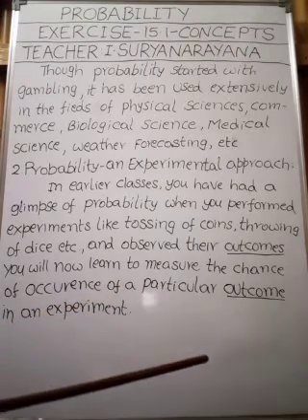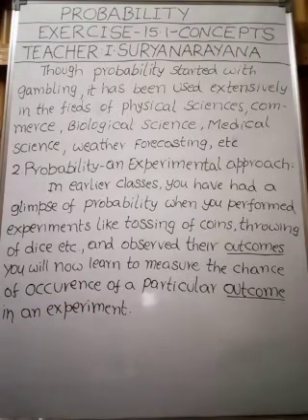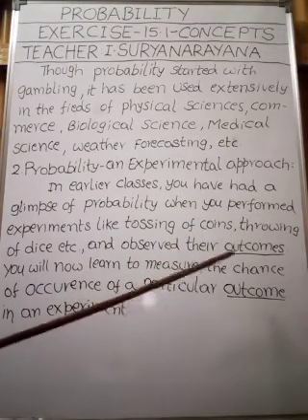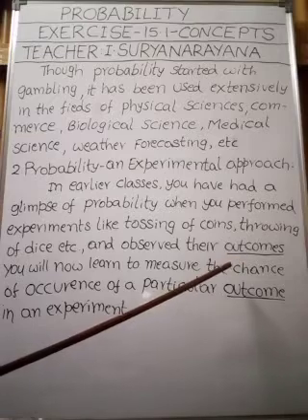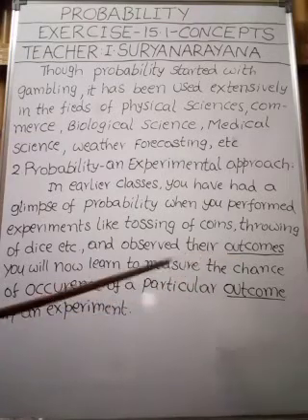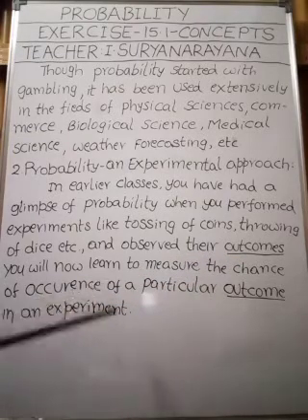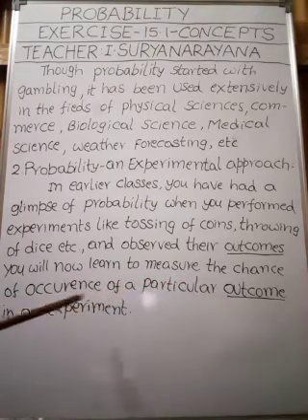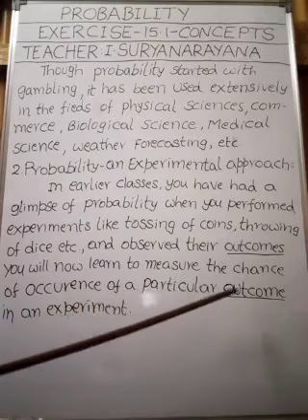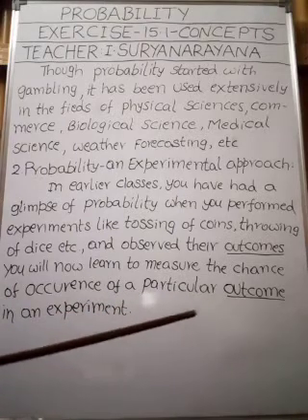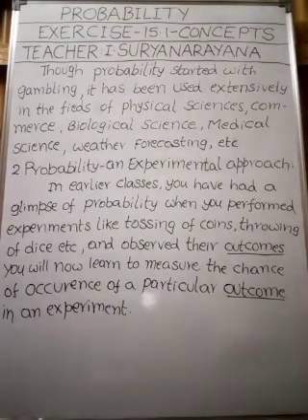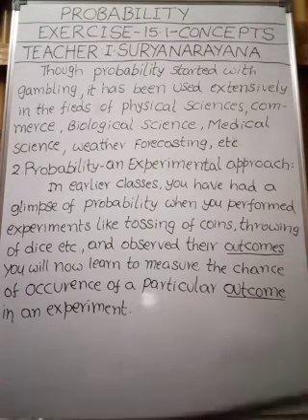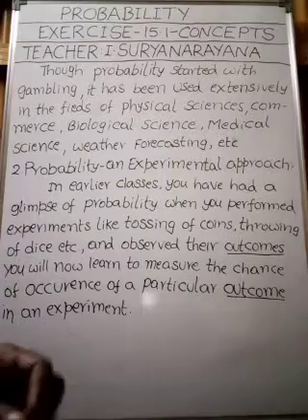Okay, my children. In the earlier classes, you have written the outcomes when the experiment is performed. But now in this class, we are going to measure the chance of occurrence of a particular outcome, which means we are going to calculate the probability of a particular outcome in an experiment. Understood this point, my children? Right.